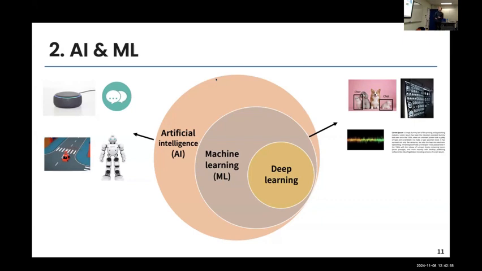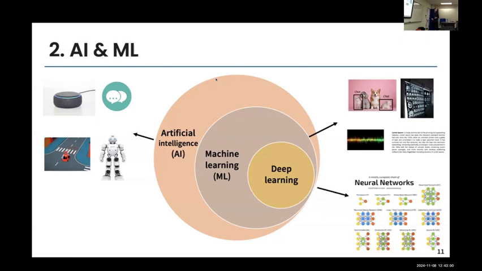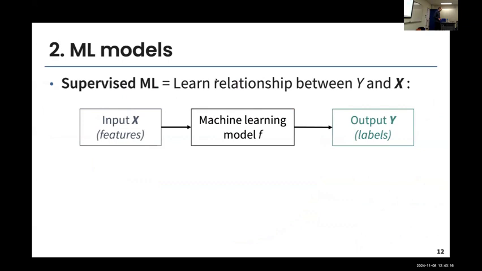And then we have a very small subset of models that are called deep learning models. These all belong to the family of neural network models. And when we have a neural network model with a lot of hidden layers, we call that deep learning. So it's just one family of models inside the machine learning family. I'm going to go into supervised machine learning models, which are the models that I've used for this project.